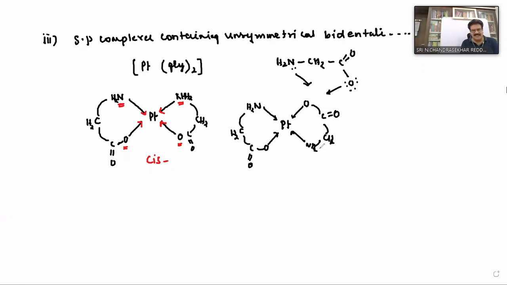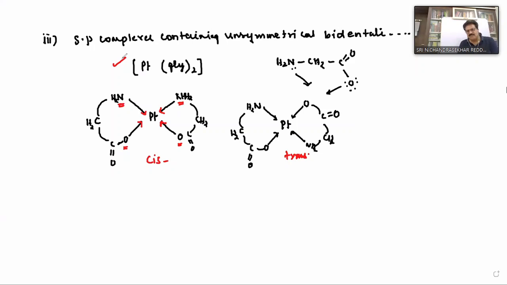Got it? Yes, sir, this is the trans isomer. Therefore, square planar complexes containing unsymmetrical bidentate ligands can also exhibit cis-trans isomerism or geometrical isomerism. Clear? This is one of the examples.